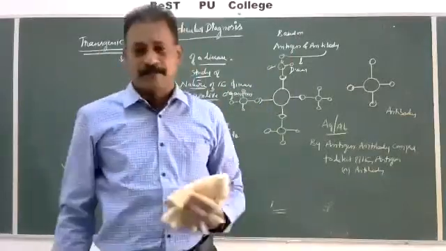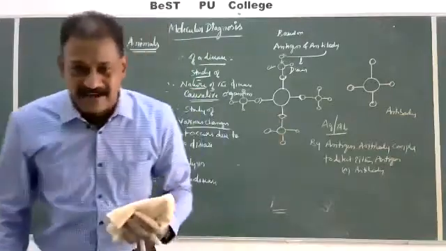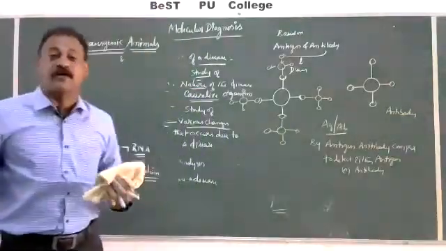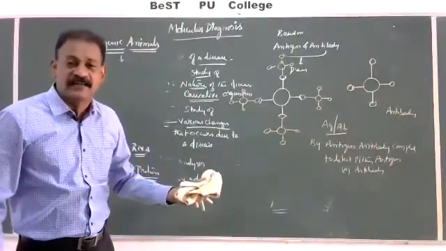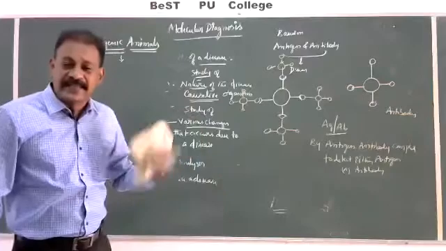So transgenic animals are genetically modified organisms which carry an extra, foreign gene in their body.